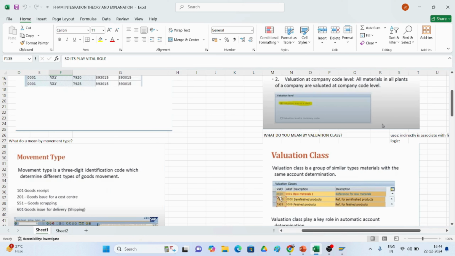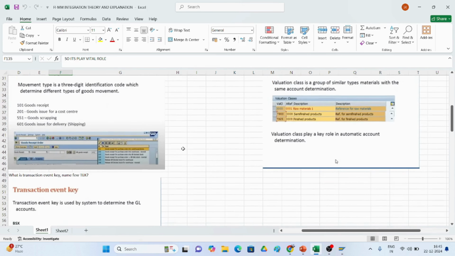Valuation class is like 3000 for raw material, 7900 for semi-finished goods, and 7920 for finished goods. We have to talk about the raw material. Why? Because in procure to pay we are supplying the stock, so we must have the raw material, and then we do the production. So 3000 is for the raw material.